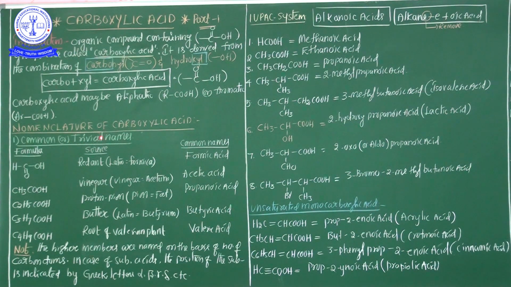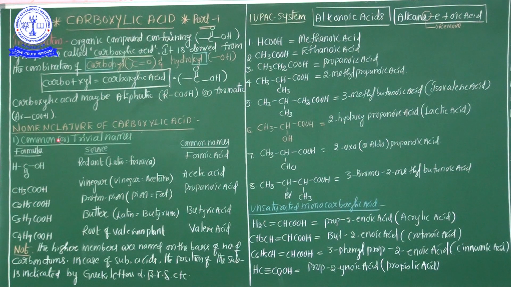Now, as usual, as already discussed in my previous classes on alcohol, phenol, ethers, aldehyde, ketone, the same concept is going here also. What is the same concept? Classification, nomenclature, physical properties and chemical properties. Now we are going to discuss the most important part in carboxylic acid, nomenclature of the carboxylic acid. What is the meaning of nomenclature? Naming of the compounds. So how to name carboxylic acids, which rules are applicable, that entire information you will discuss in this class.